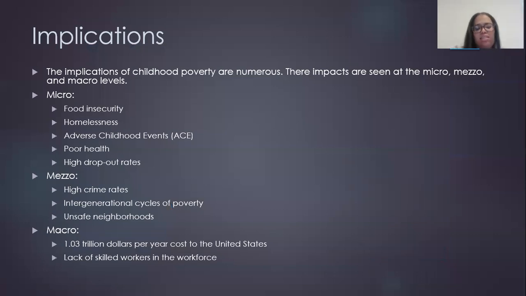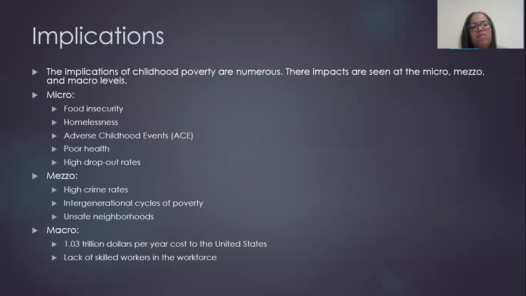There are countless consequences of childhood poverty at all levels. At the micro level, they include food insecurity, homelessness, and increased likelihood to experience ACEs, or adverse childhood events. At the meso level, they include intergenerational cycles of poverty, high crime rates, and unsafe neighborhoods.